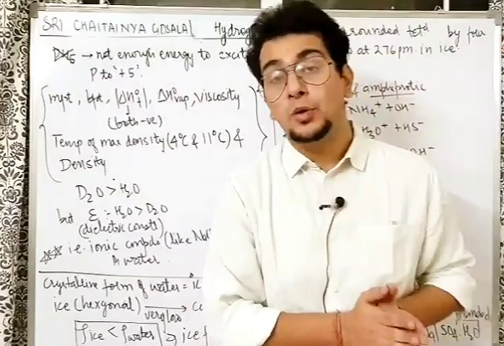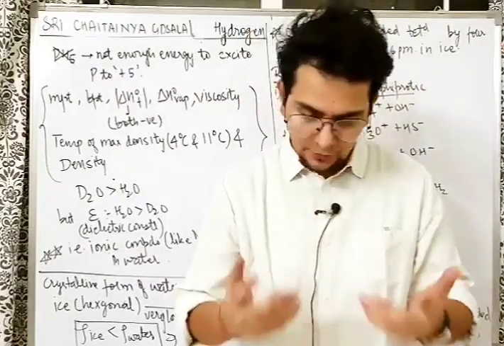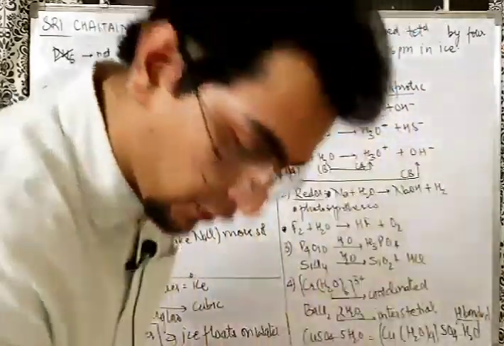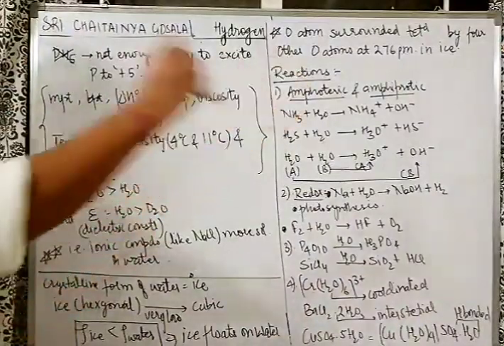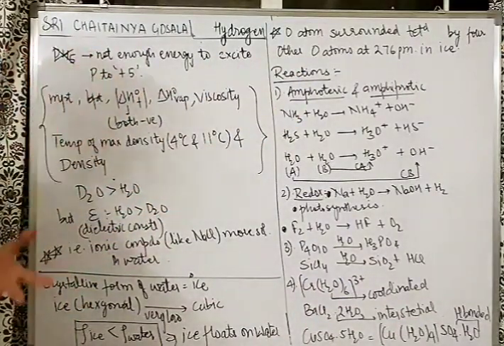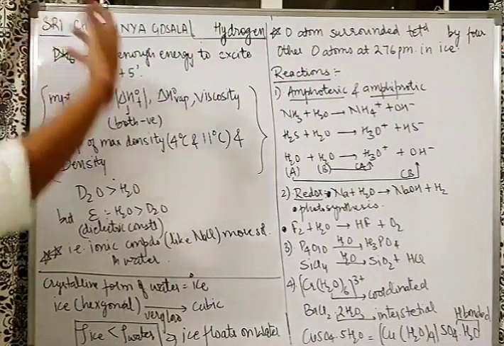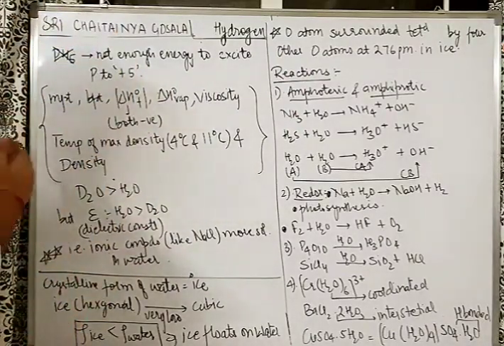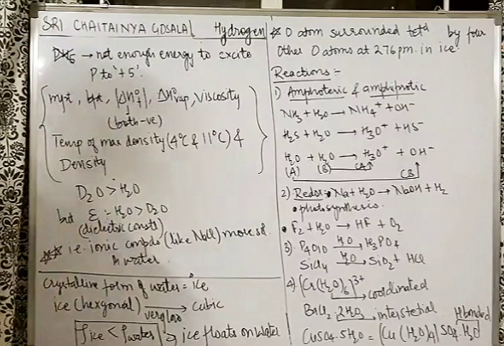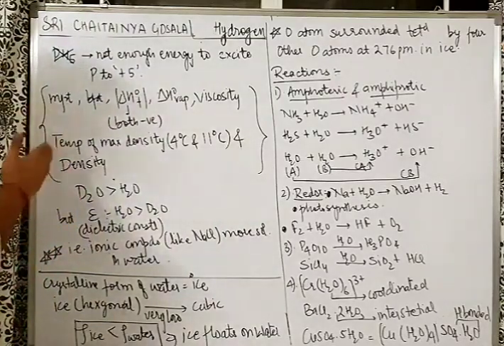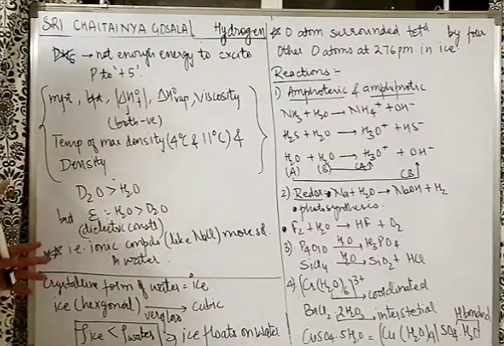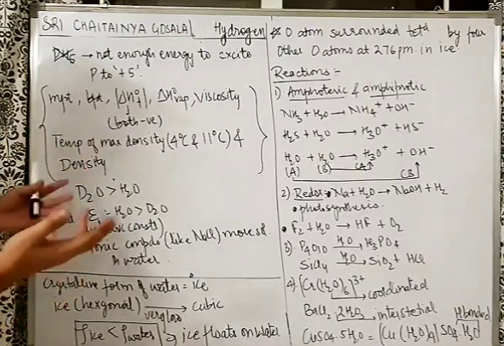So now talking about one of the solved examples of NCERT, a very nice, interesting question and very important for the NEET exam. So the question is, PH5 does not exist. Why? Because the P-H bond does not release enough energy to excite phosphorus to +5. As simple as that. Now, when we are comparing D2O and H2O, firstly, reaction wise, they both react in the same way. I'll talk about that also.